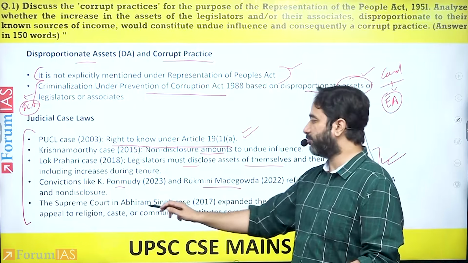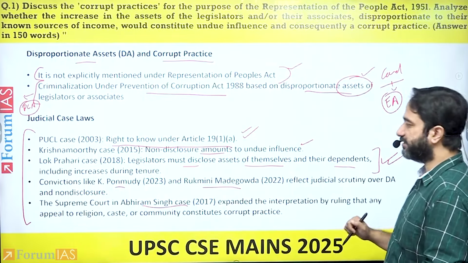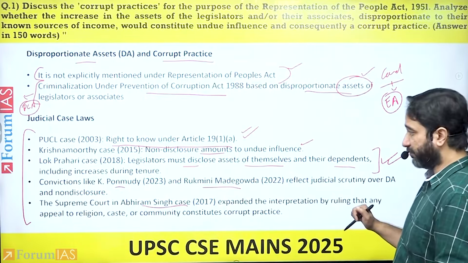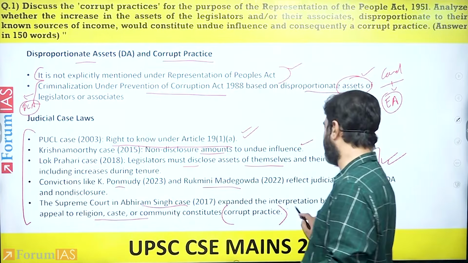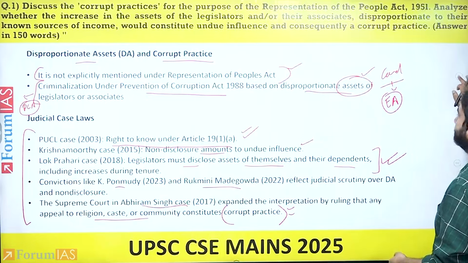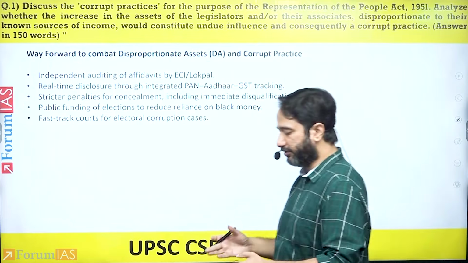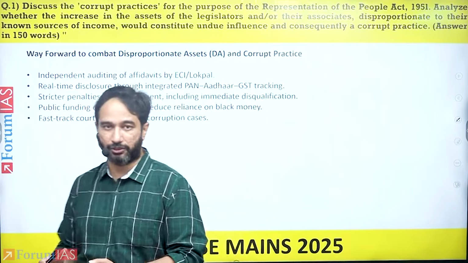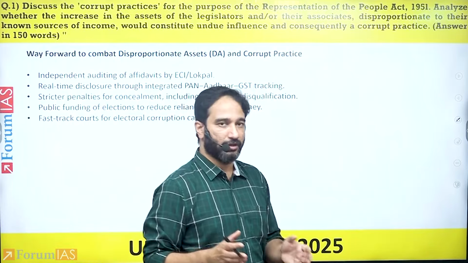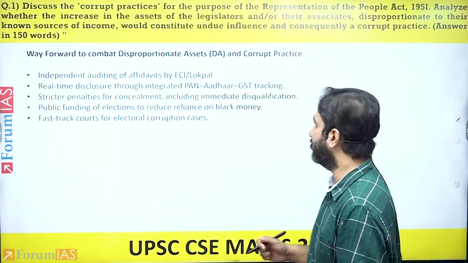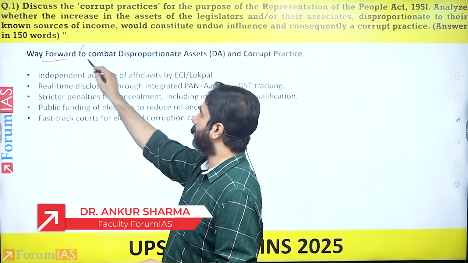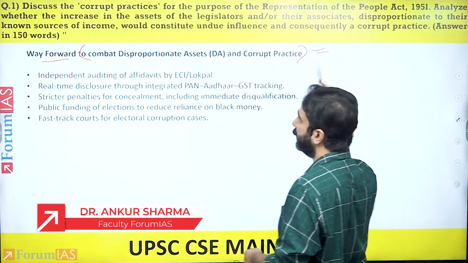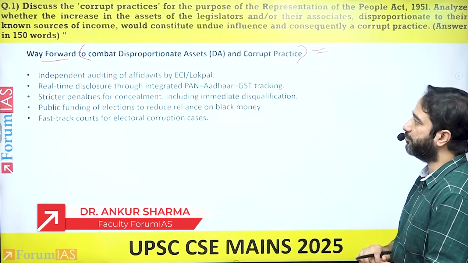And further, you can mention the Abhiram case, where the Supreme Court has said that appeals to religion, caste, and community do constitute corrupt practice. And obviously, you end with a conclusion with a way forward in this particular aspect. So, the way forward would be in relation to how we can combat disproportionate assets and corrupt practices.